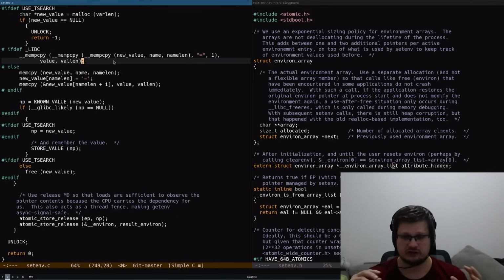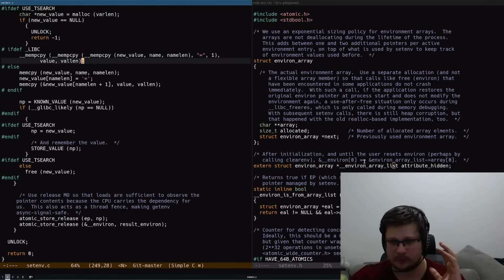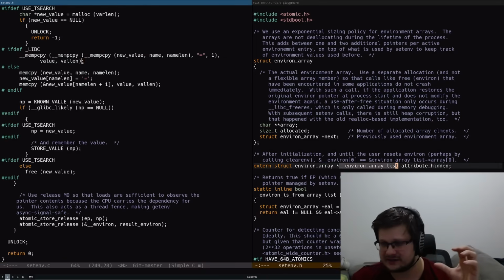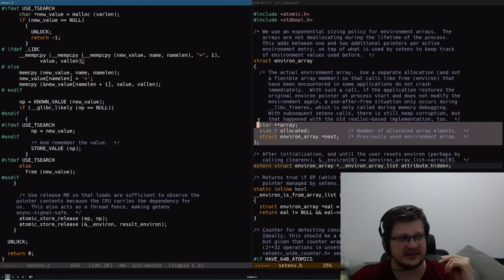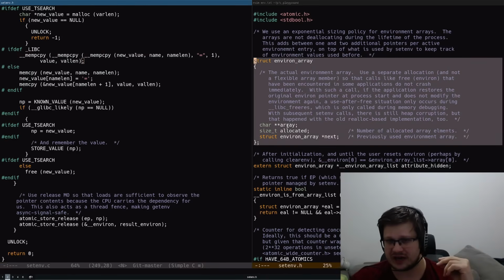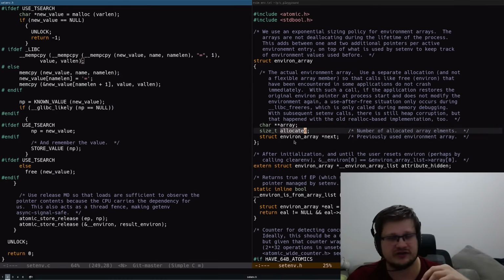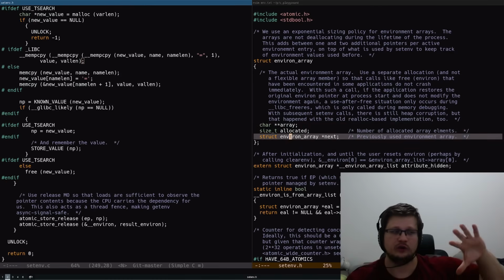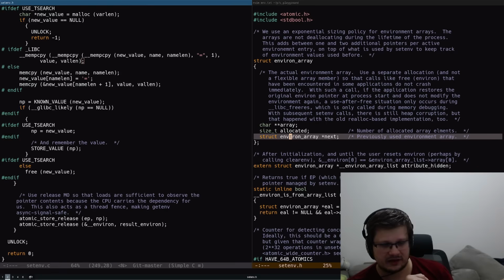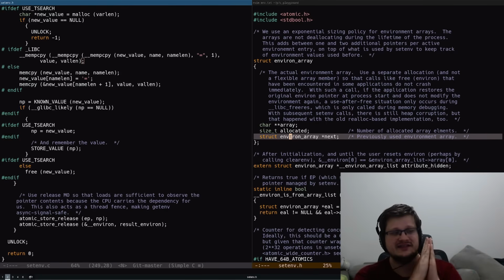So again, to reiterate, there is a global variable that holds an array list, and it is a list of these structures, which are dynamic arrays that store the amount of allocated entries and also links to all the previously used arrays. So these previously used arrays, as you can see, are never freed. So they are leaked.